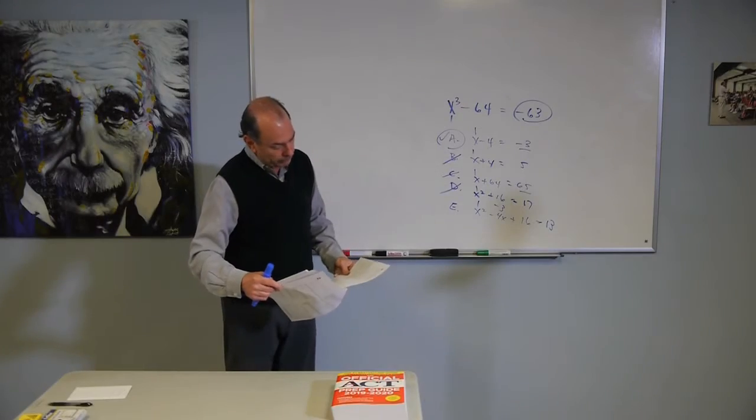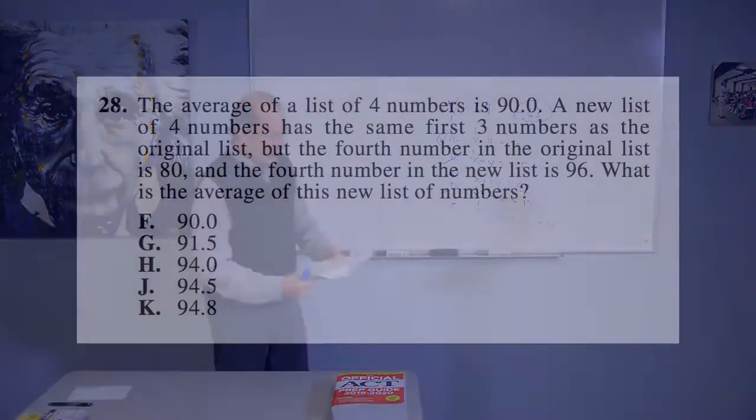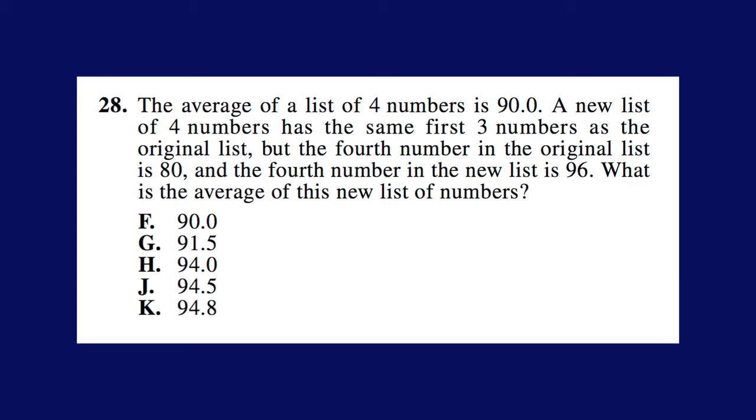All right, next question, number 28. The average of a list of numbers is 90. Now, normally, this would be a vague statement because remember we talked about this average? There's no such thing as average by itself. Average is a category of several different averages. On the ACT, they test three different ones: mean, that's the arithmetic mean, median, and mode. So which one do they mean?